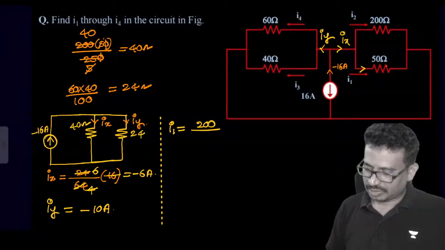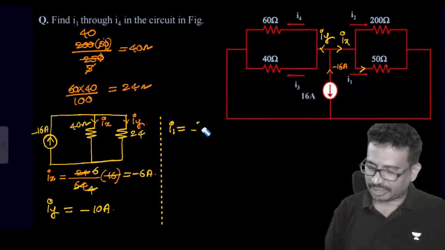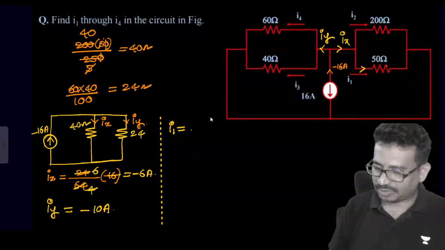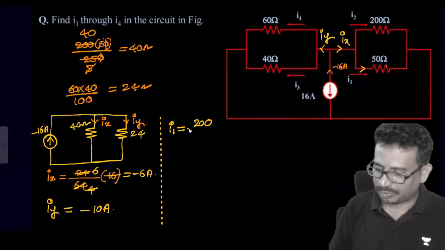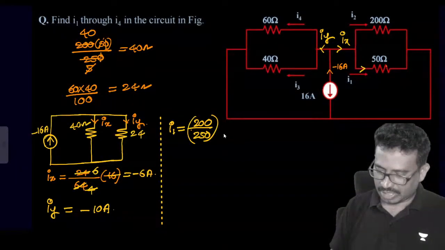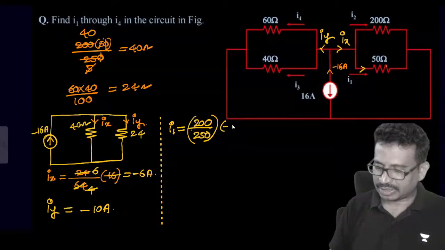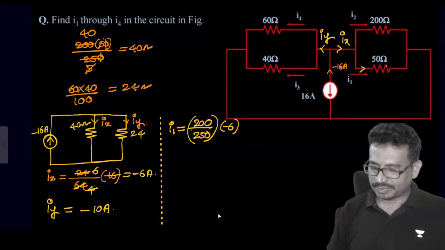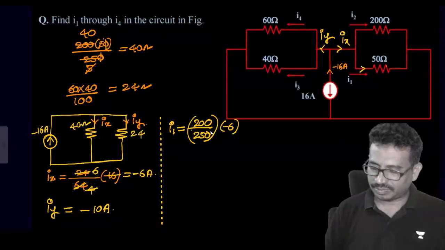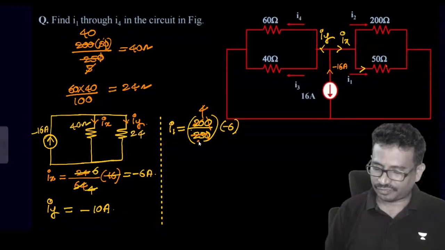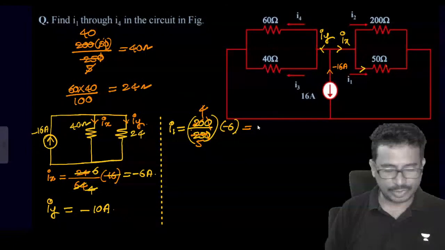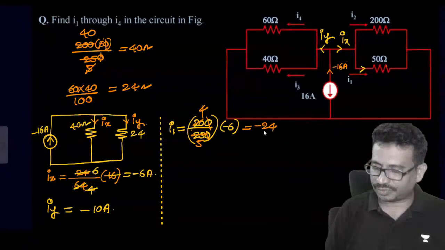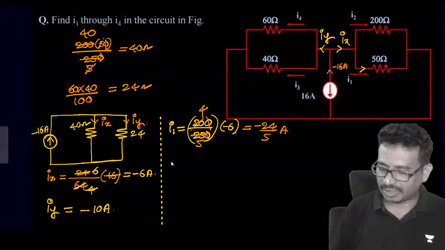Okay. So this I1 value, I1 is equal to what you tell me now, this is 200. 200 by 250 into Ix. Ix value minus 6. So how much this value will come? 0.05455. So it will come to be a minus 24 by 5.